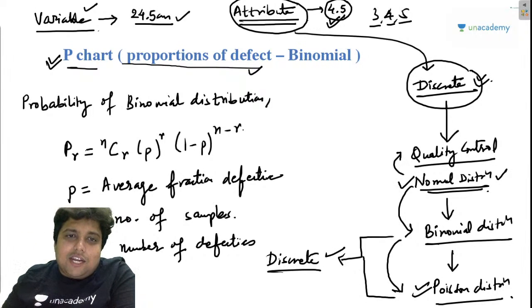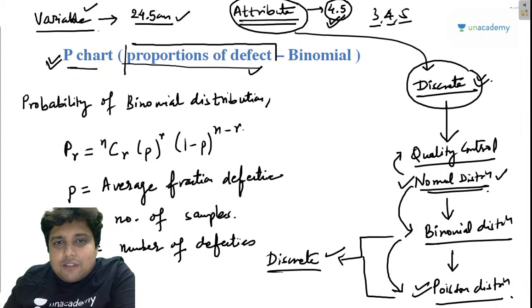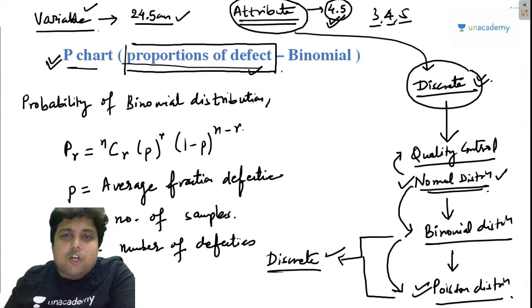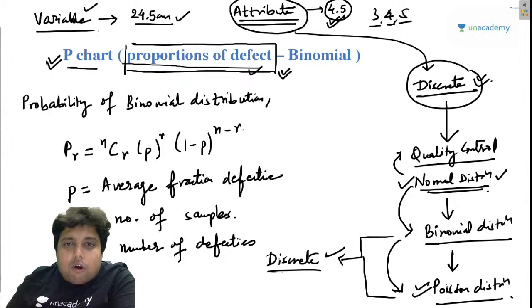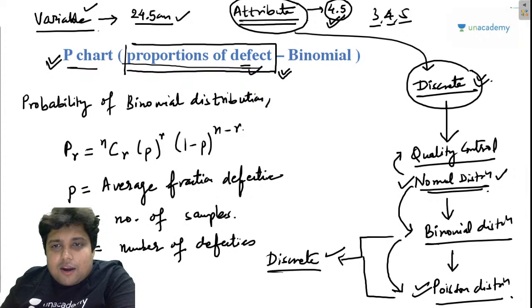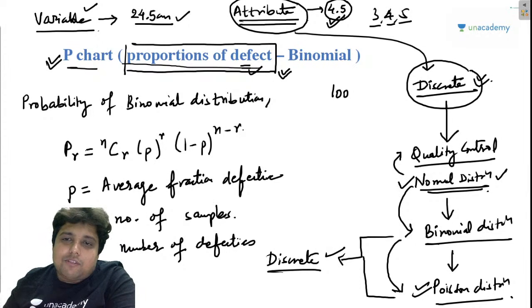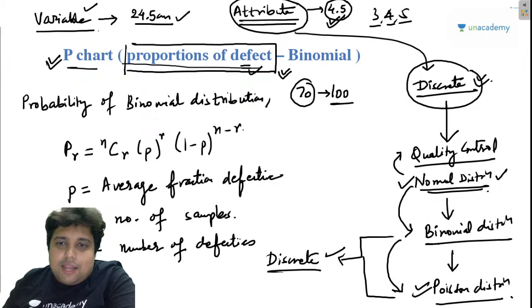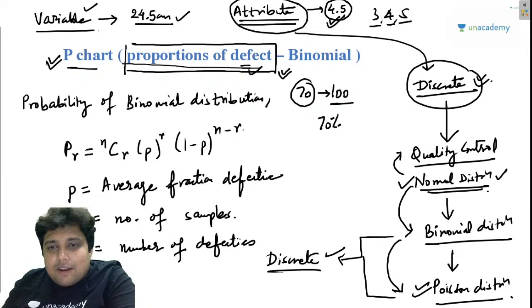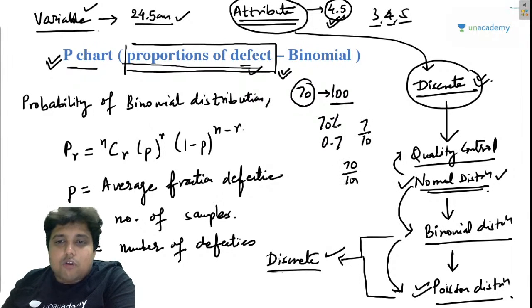Whenever they talk about the proportion of defect, like if there are 100 defects and I am saying that 70 out of 100 are there in a particular system, then I can say that 70% or 0.7 or 7 by 10 or 70 by 100 portion of the defects are there.